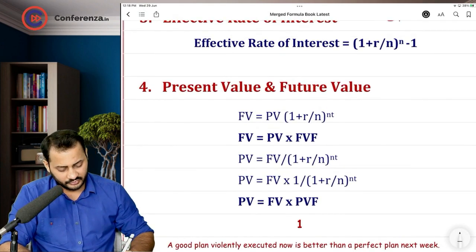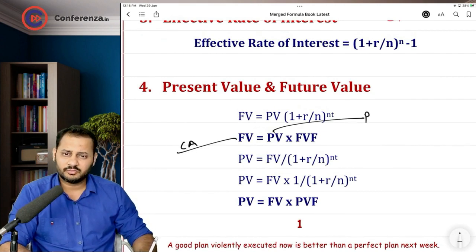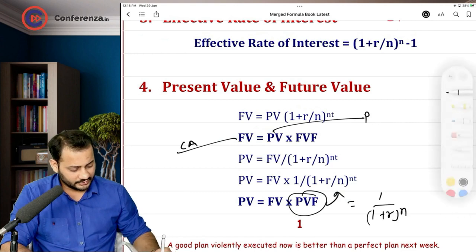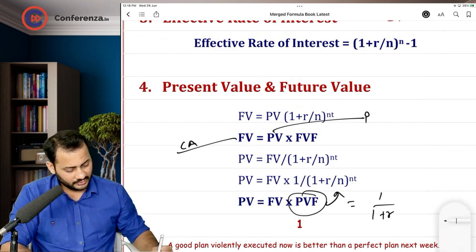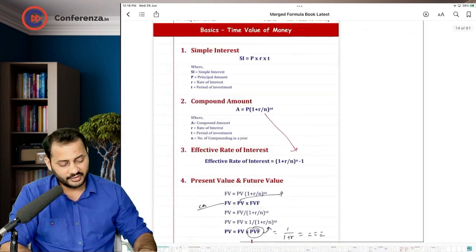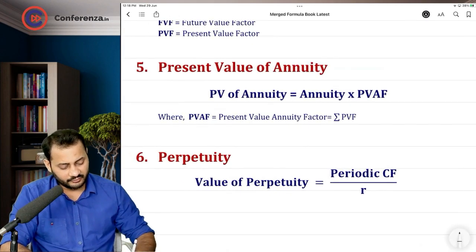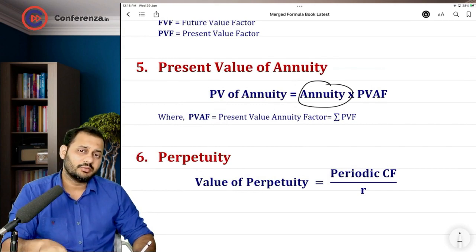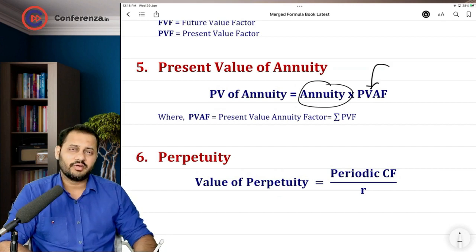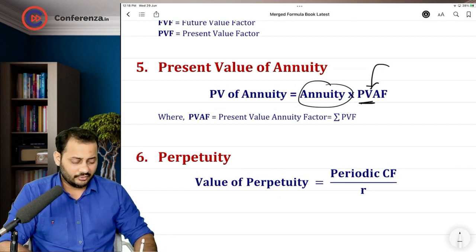Future value, present value, the formula is same as compound amount. This is compound amount, this is principal. Rest of the formula is same. This is called the present value factor. Present value factor is nothing but 1 divided by 1 plus r to the power n, or we can say 1 plus r, and then if you press equal to, you will get the present value factors of every year. Then comes the annuity. If a certain figure is repeated every year, you can calculate the present value of that figure by taking it only once and adding all the present value factors, and multiplying that annuity factor with this single figure to arrive at the present value.